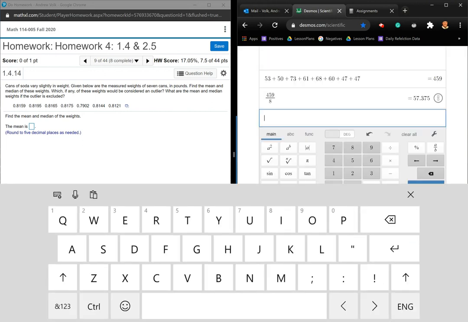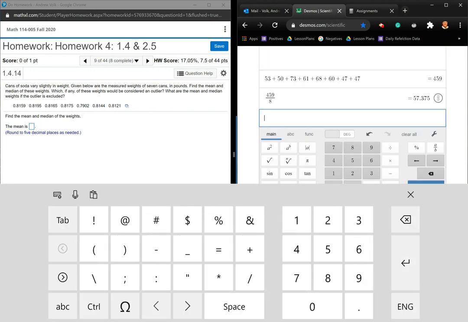I'm going to type in 0.8159 plus 0.8159 plus 0.8165 plus 0.8175 plus 0.7902 plus 0.8144 plus